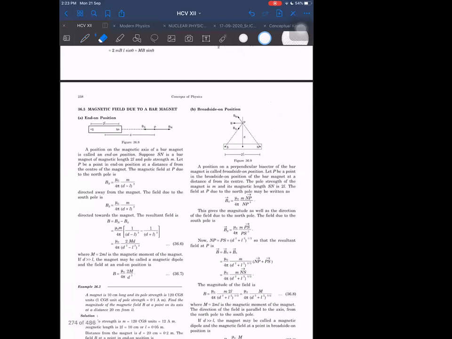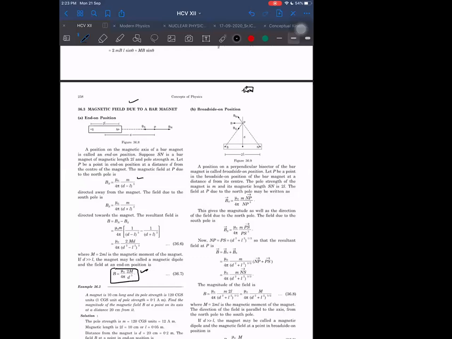Now we want to find out the magnetic field due to the bar magnet. They are using the formula the way we do for the normal axial position, writing it as mu naught upon... I have already proved that due to magnetic dipole moment m, the formula comes out to be this. I proved it a different way, not by taking magnetic charges, but by taking small current carrying loops.